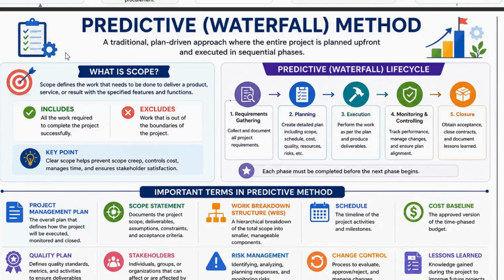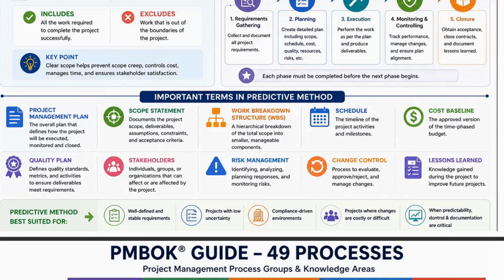As I told, there is a waterfall life cycle, requirement gathering, that is initiation, planning, execution, monitoring and controlling, and closure. In the predictive method, there are some important terms you have to keep in mind. A project management plan is an overall plan that defines how the project will be executed, monitored, and closed, from initiation.